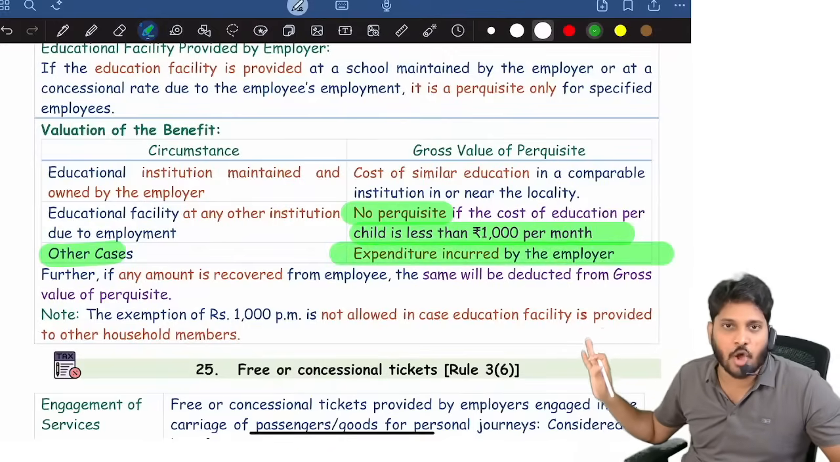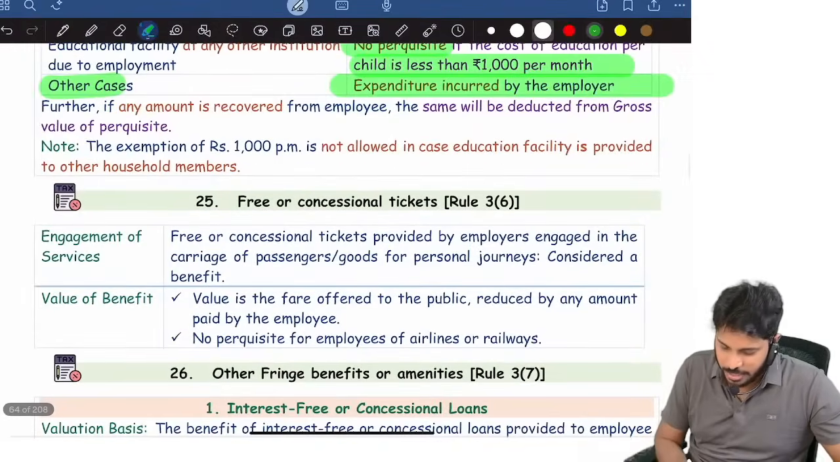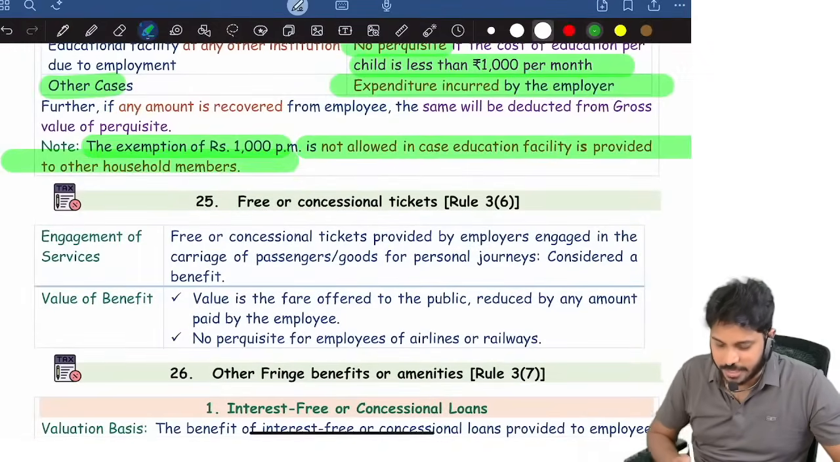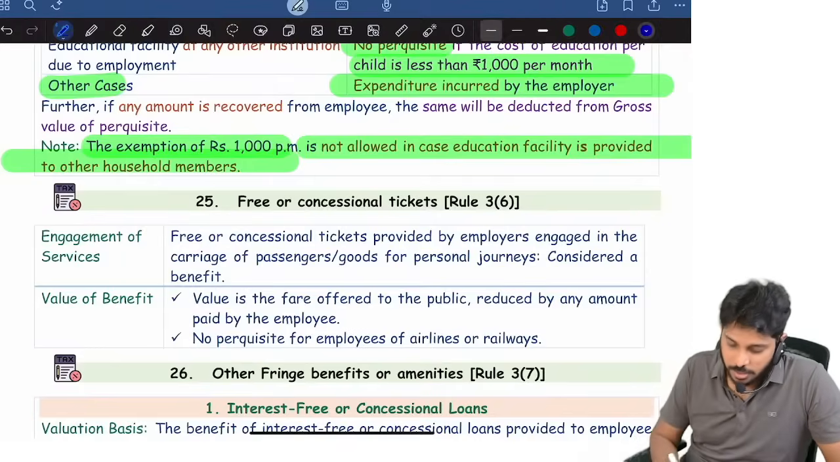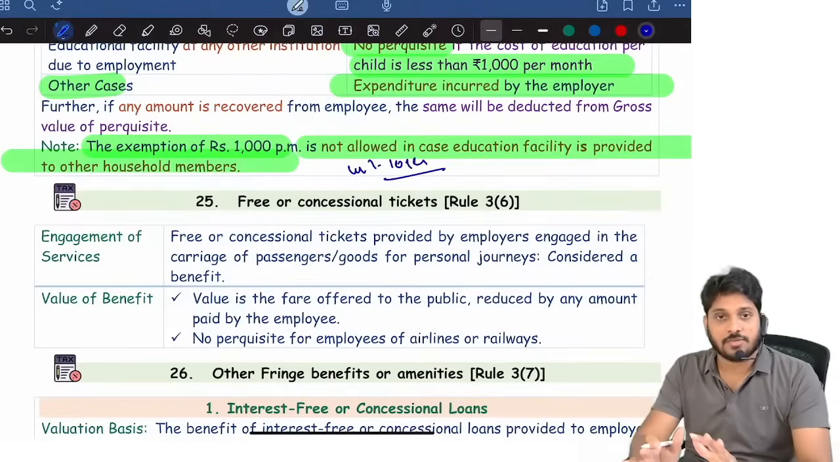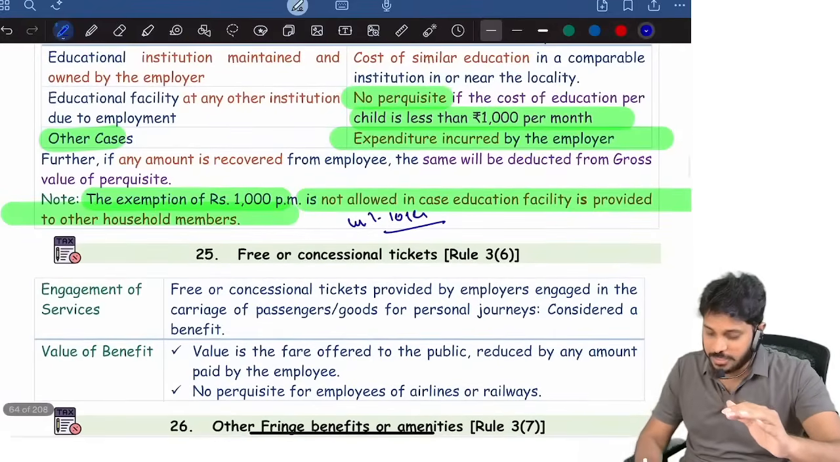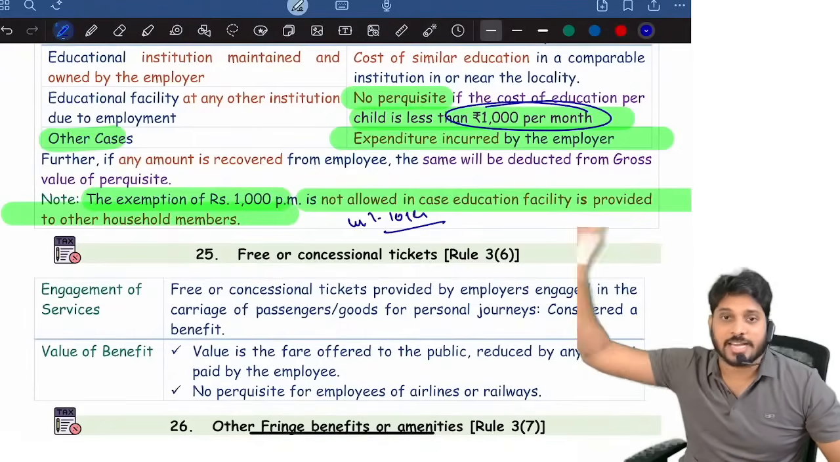Whatever expenditure the employer is incurring, that is fully taxable. That's it. You see, the exemption of 1000 is not available if the education facility is provided to any other household member. Now here, it is not up to 1000 which is exempted. If the expenditure is less than or equal to 1000, it is exempted. If it is 1000 rupees or more than 1000, it is fully taxable.